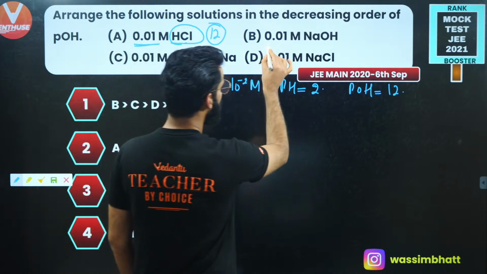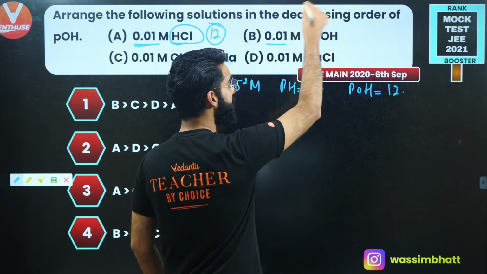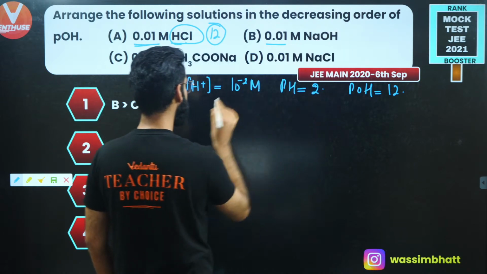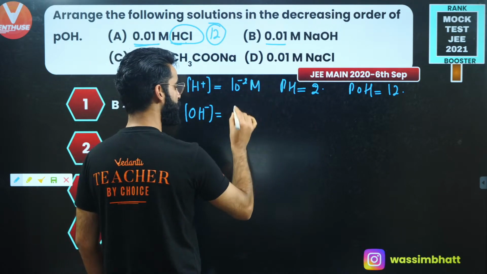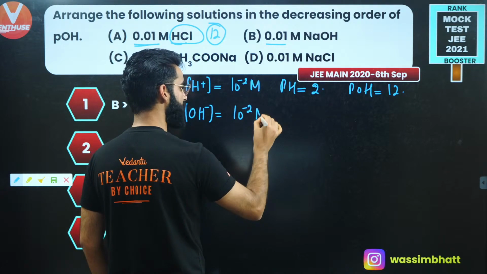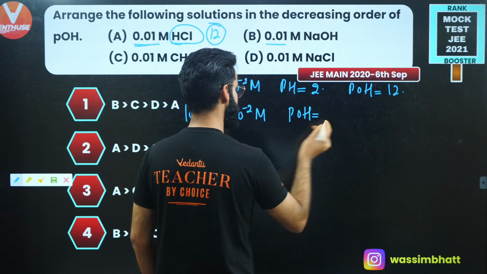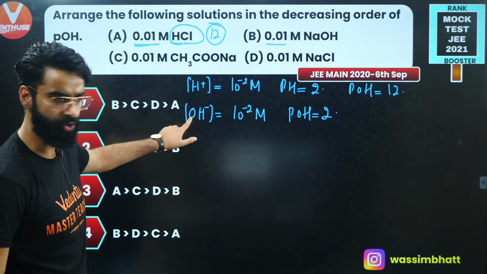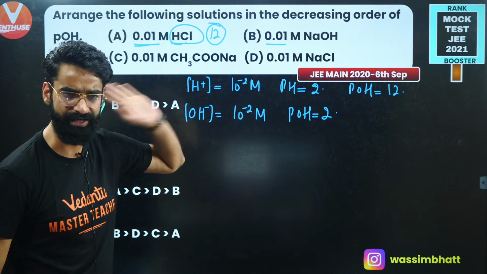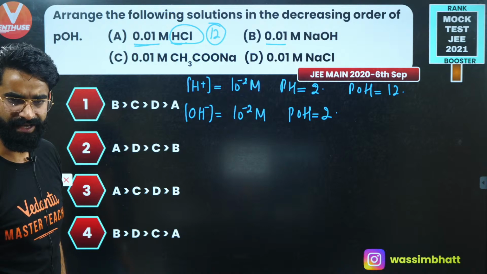The second case is 0.01 molar NaOH. Since NaOH is a strong base, it would have completely converted into Na positive and OH negative. So your OH negative concentration is 0.01, which is 10 raised to minus 2 molar. If you have the OH negative concentration, you can simply write pOH, which is minus log of this term. So pOH is 2. As simple as that.